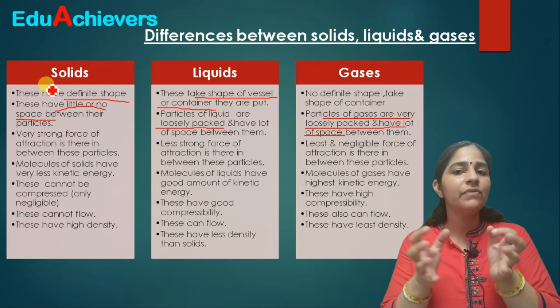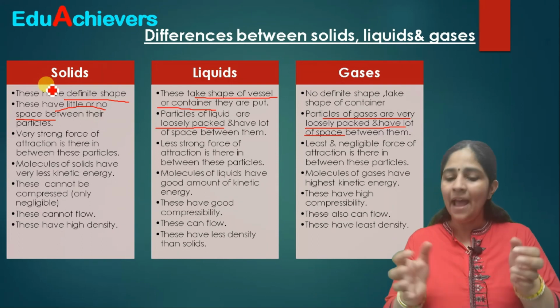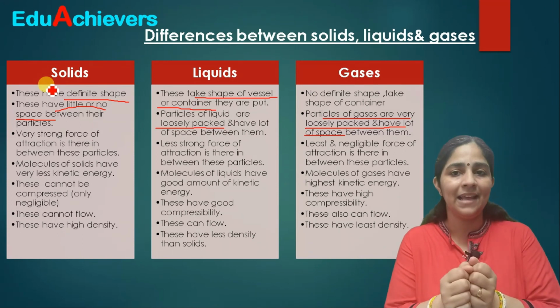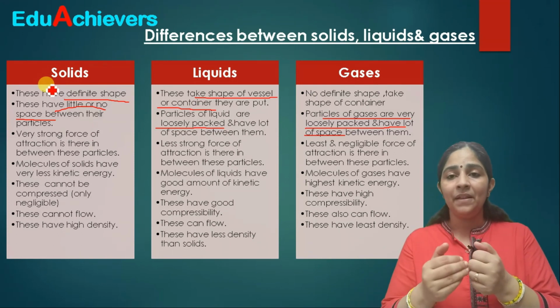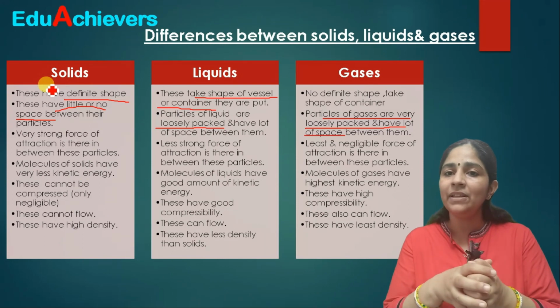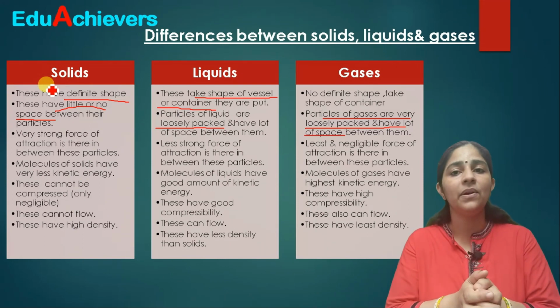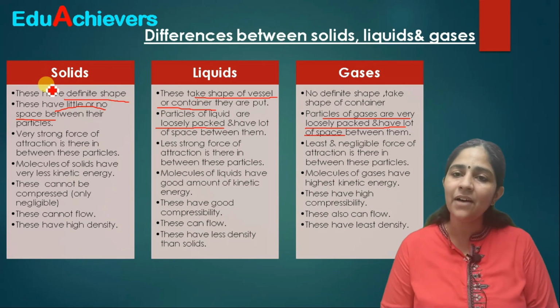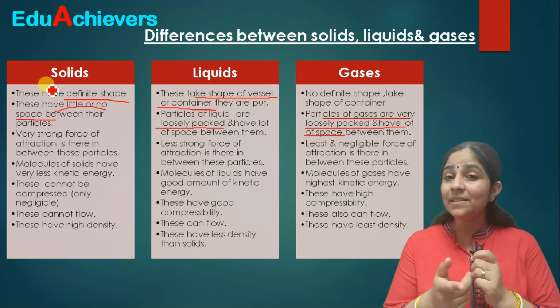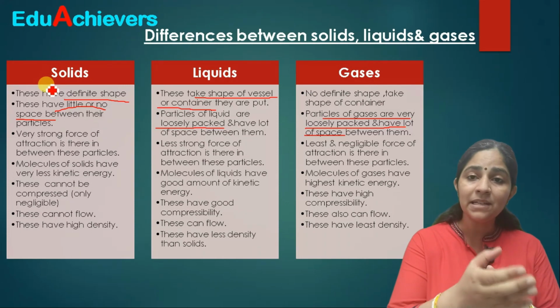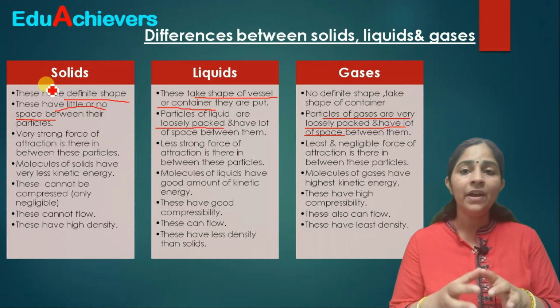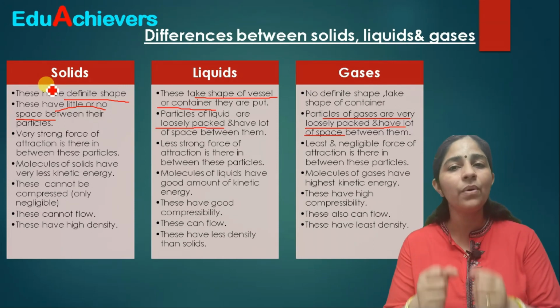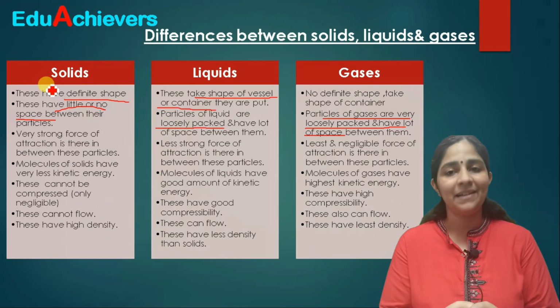If the particles have a strong force of attraction, they will hold each other very tightly, and the substance which has these particles bonded together will be solid. Correct? So why do solids have a definite shape? The reason is that the particles from which it is made up have a very strong force of attraction between them.